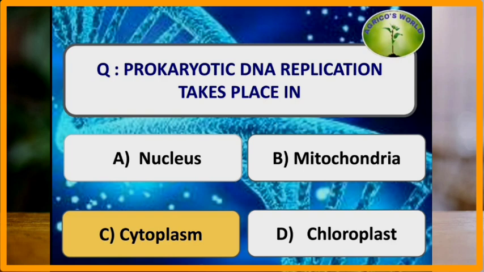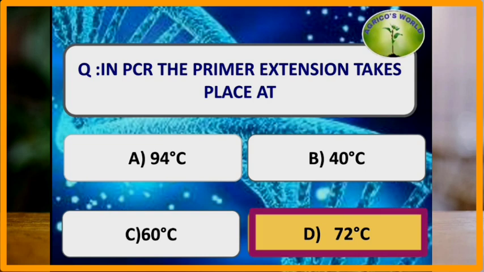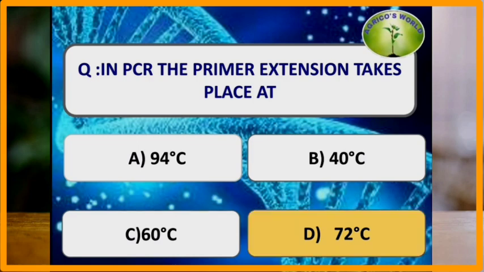Prokaryotic DNA replication takes place in? The prokaryotic DNA replication takes place in the cytoplasm, whereas the eukaryotic DNA replication takes place in the nucleus, that too in the S phase of the interphase. In PCR, the primer extension takes place at? PCR, that is the polymerase chain reaction, was developed by Kary Mullis, and it has denaturation which takes place at 94 degrees centigrade, annealing takes place at 40 to 60 degrees centigrade, and extension takes place at 72 degrees centigrade. So the answer is 72 degrees centigrade.